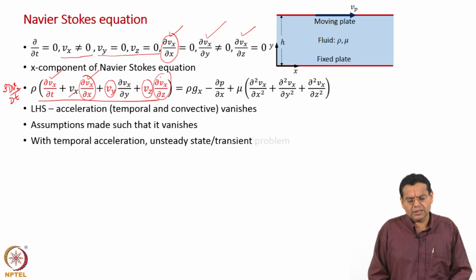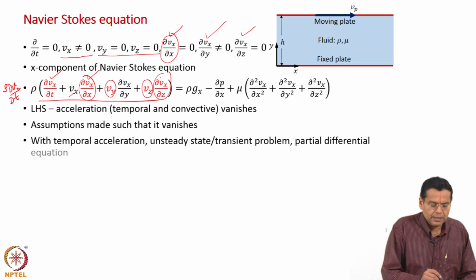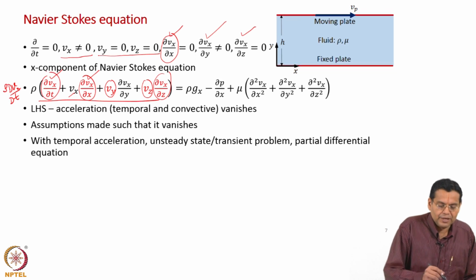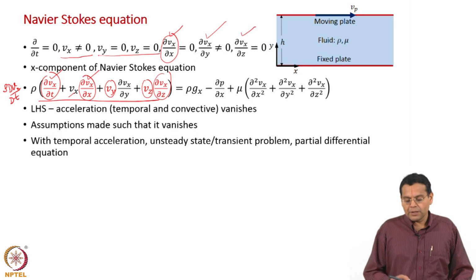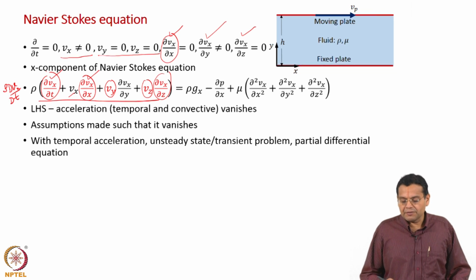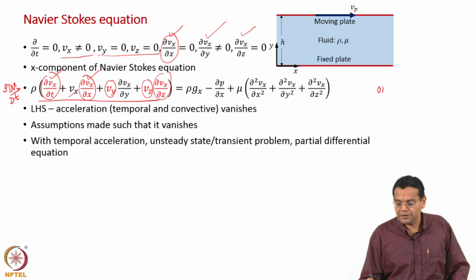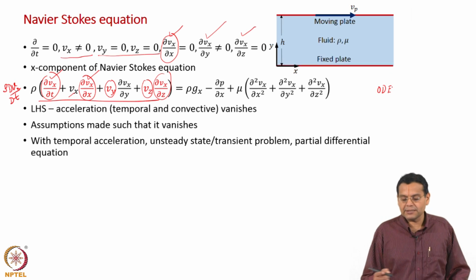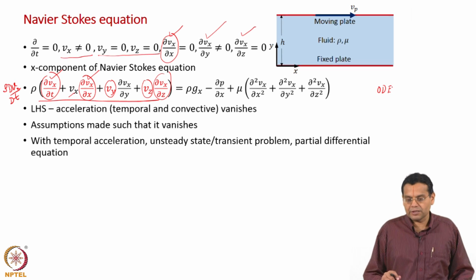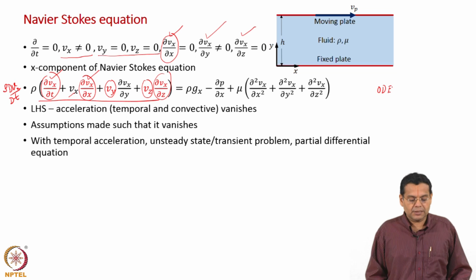Suppose let us say we do not assume steady state, what will happen? You will have this dou Vx by dou t term on the left hand side. You will see shortly that we will result in an ordinary differential equation. That is also obvious, because the time variable is gone now. For the present case, only y is independent variable. So, we are going to get the ordinary differential equation.